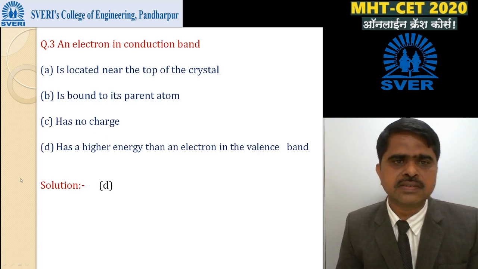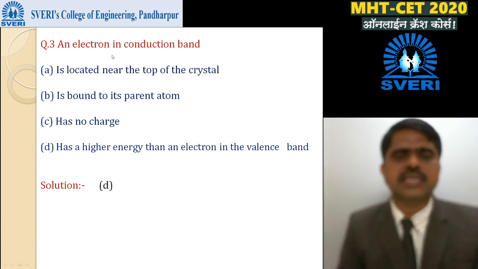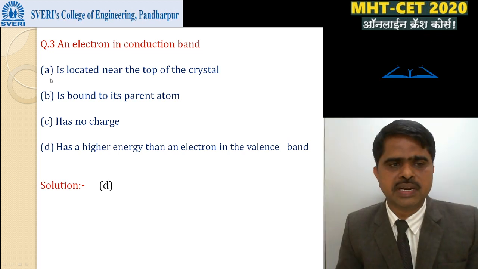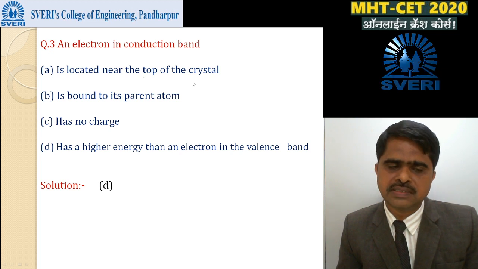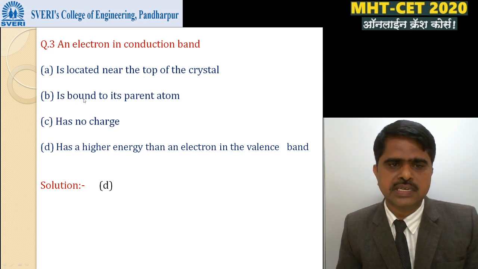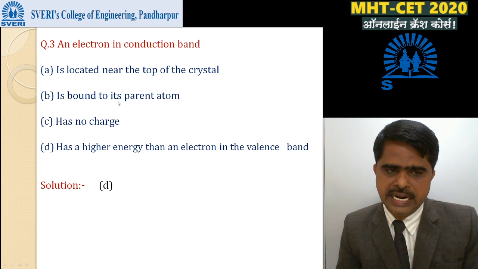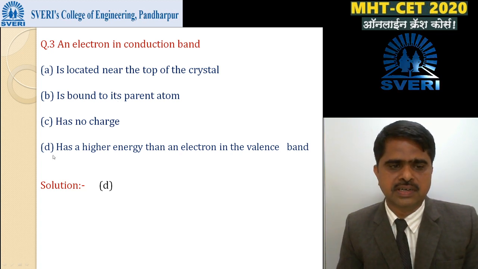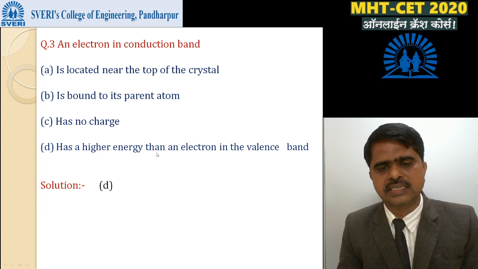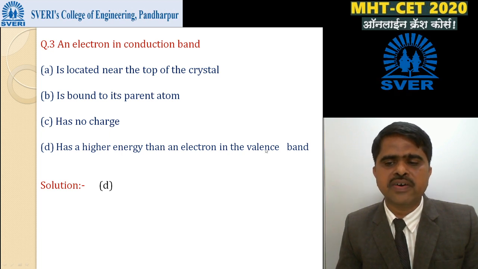Then third is an electron in conduction band. Option A is located near the top of the crystal, option B is bound to its parent atoms, option C has no charge, and the last one has a higher energy than an electron in the valence band.